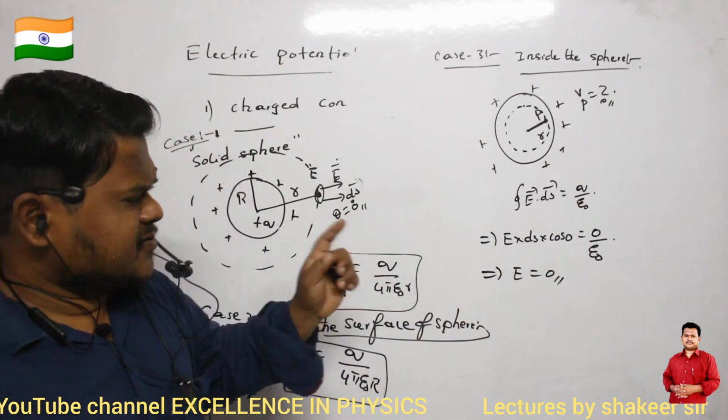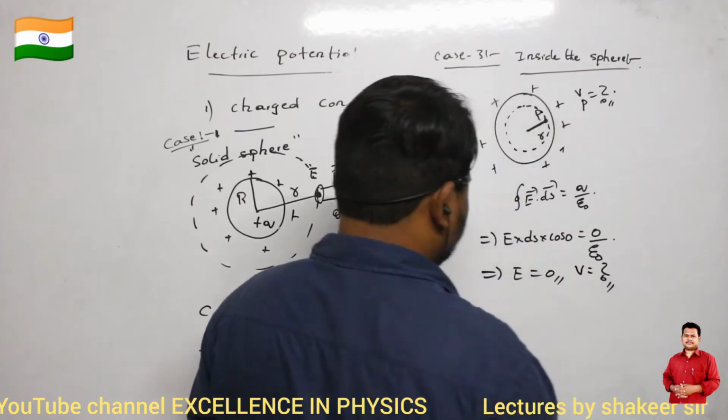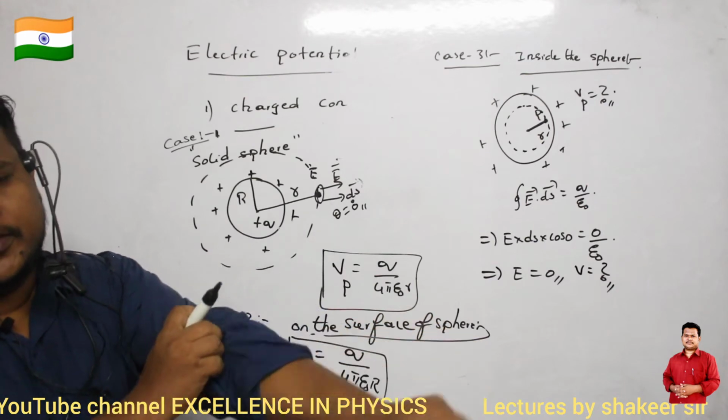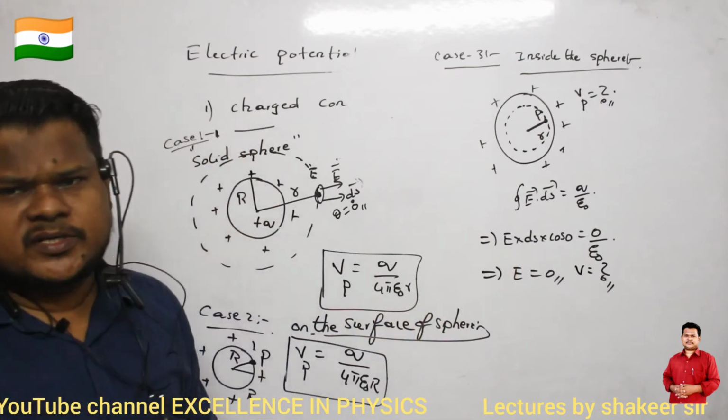Clear? So if electric field is 0, potential is how much? If electric field is 0, then what will be the amount of potential? Clear? So what is the relation between electric field and potential? First point.